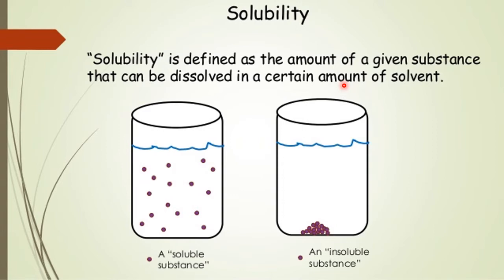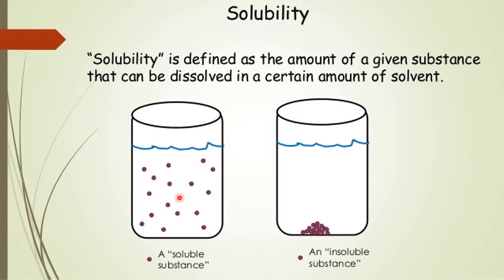After fixing the amount of solvent, you take A chemical, B chemical, C chemical. Which chemical is more soluble? Its solubility is more. So that's why the definition for solubility is the amount of a given substance that can be dissolved in a certain amount of solvent.